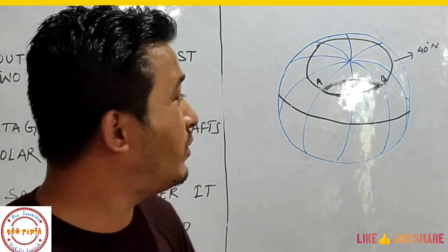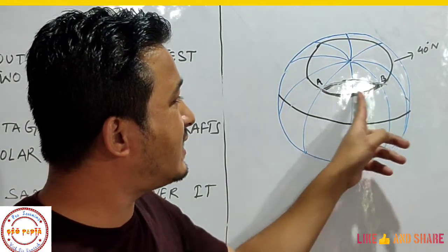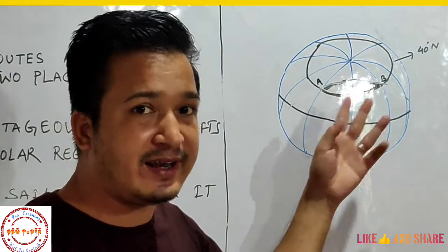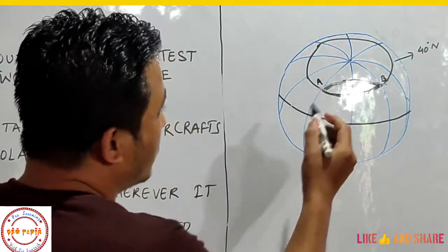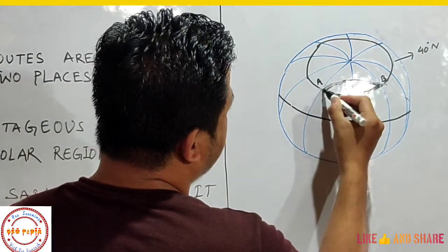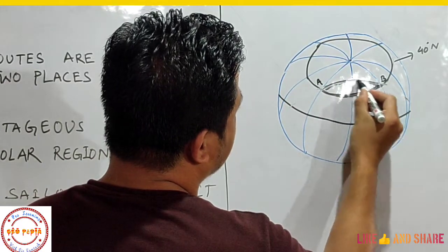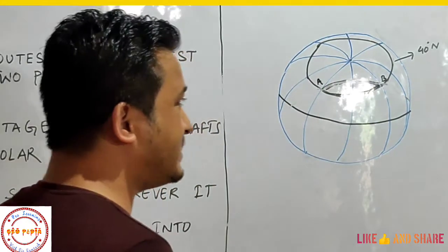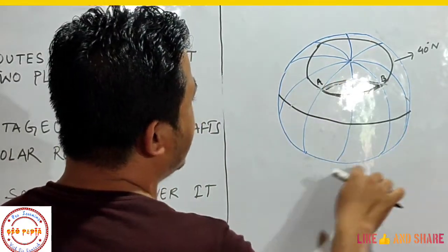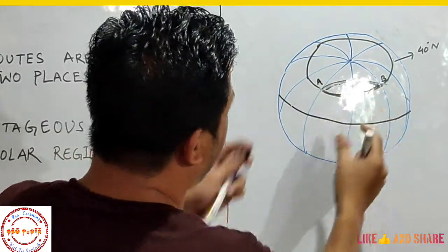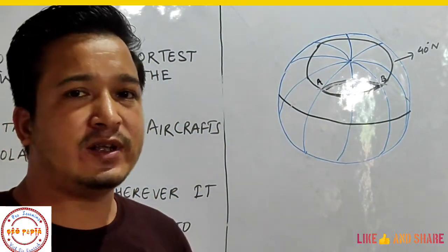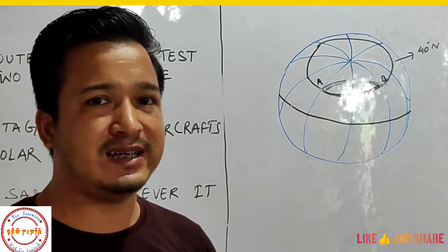So that's why we cannot say that this is the great circle route for A and B, that is Madrid and Beijing. This route will be the great circle route for A and B, that is Madrid and Beijing, because when we make a complete circle of this arc, then it will divide the earth into two equal halves. Now students, I think your concept is clear from here.